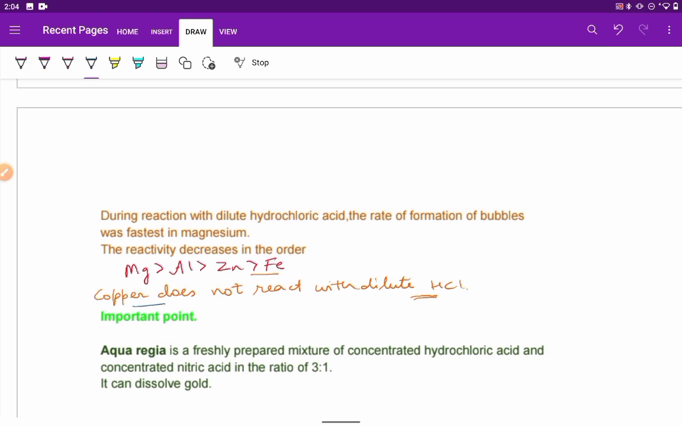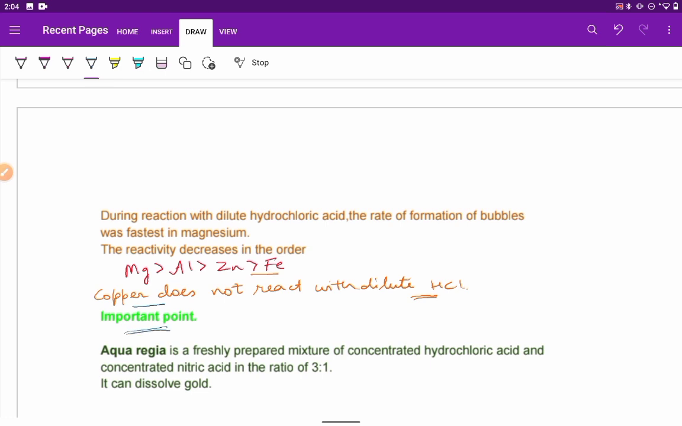And copper does not react with dilute HCl. In case of copper, no bubbles will be seen. The temperature will remain unchanged. This shows that copper does not react with dilute HCl.